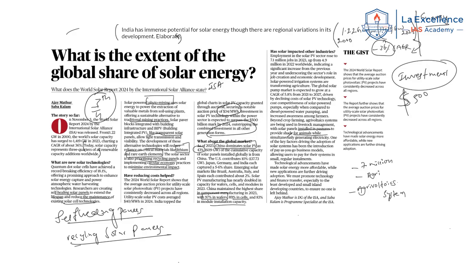Now, what are the things in the global market, especially regarding solar photovoltaic cells? It is being said that 43% of the solar photovoltaic cells that are manufactured are coming from China. China is dominating in this market. Not only that, China is dominating because of its manufacturing capacity in wafers.